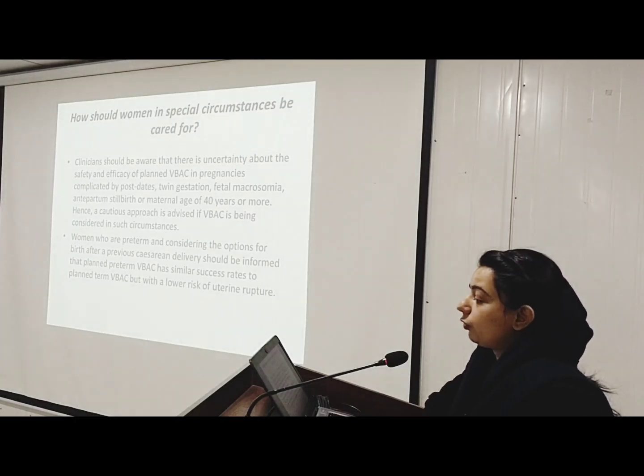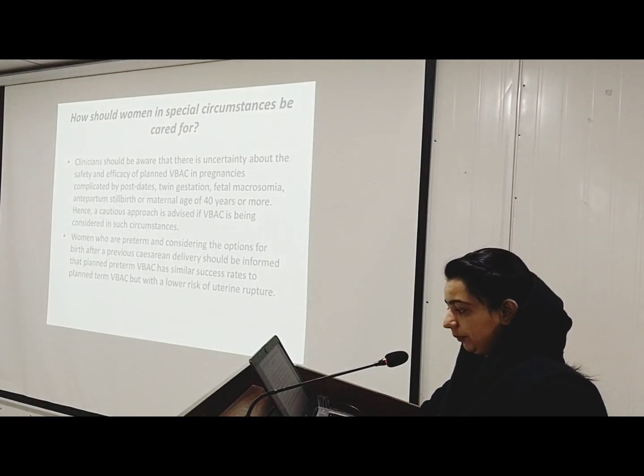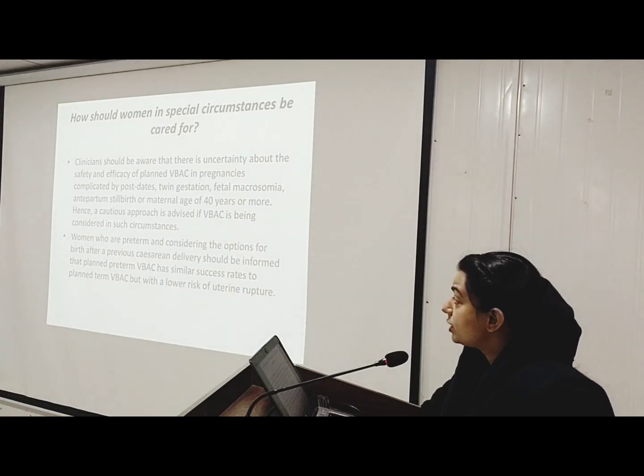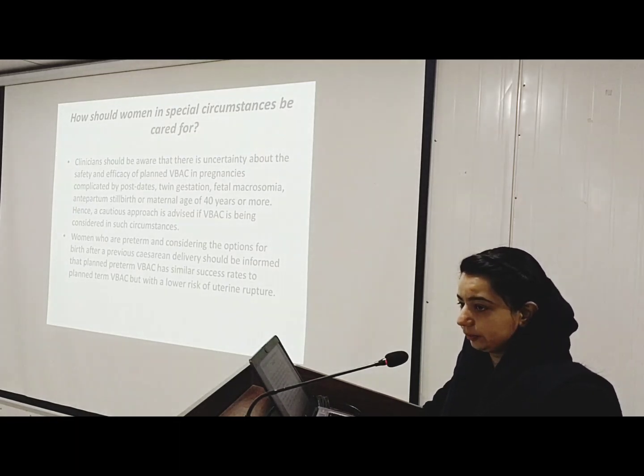Next, this is how women in special circumstances should be cared for. Clinicians should be aware that there is uncertainty about the safety and efficacy of planned VBAC in pregnancies that are complicated by post-date, twin gestation, fetal macrosomia, antepartum stillbirth, maternal age of 40 years or more. Hence, a cautious approach is advised if VBAC is being considered in such circumstances. Women who are preterm and considering the option for birth after a previous cesarean delivery should be informed that planned preterm VBAC has similar success rate to planned term VBAC, but with a low risk of uterine rupture.